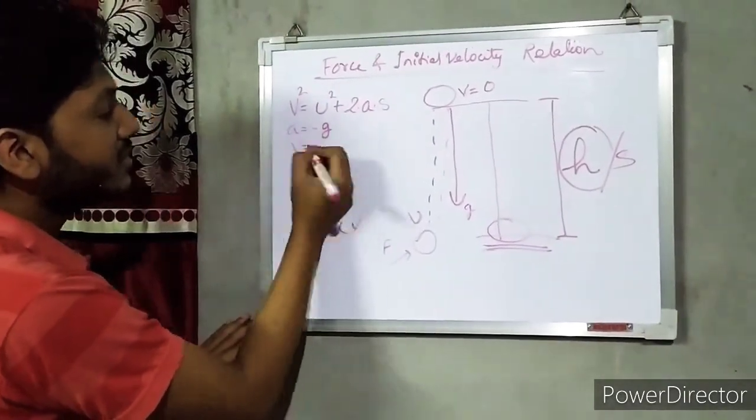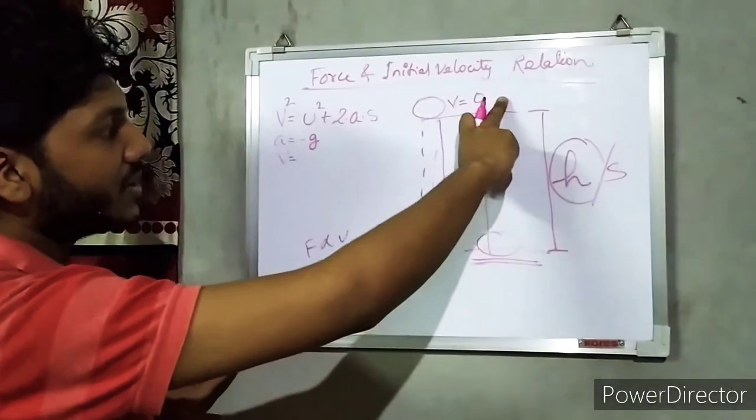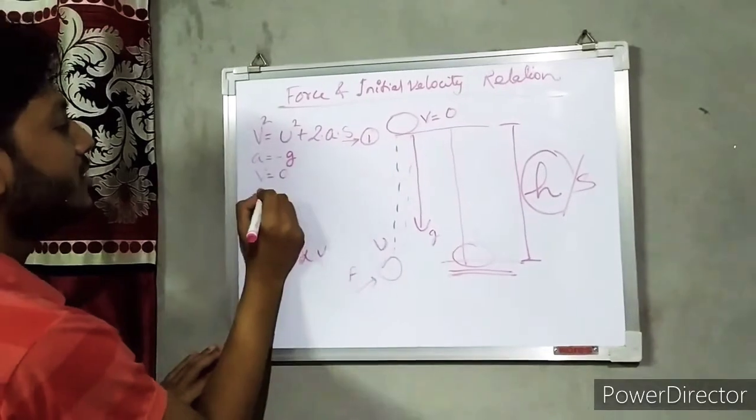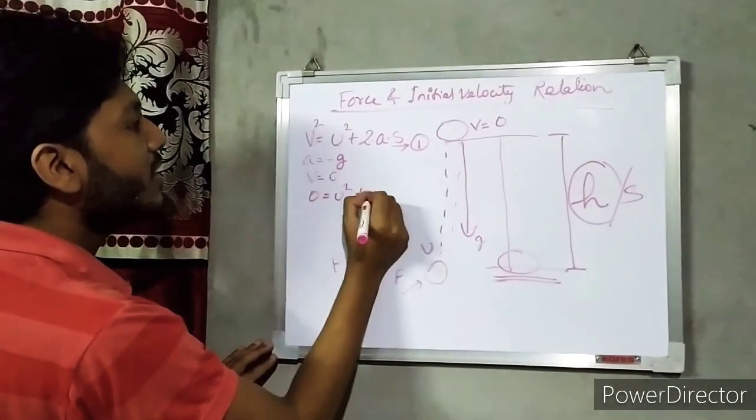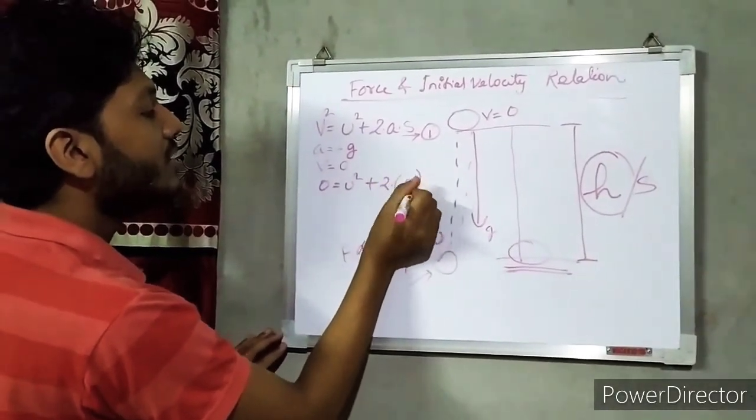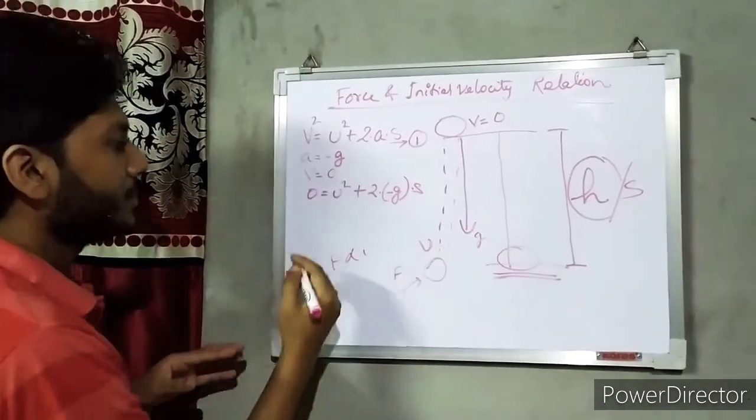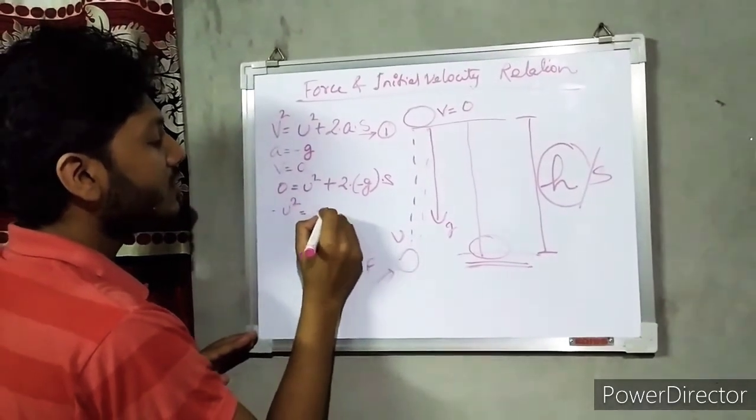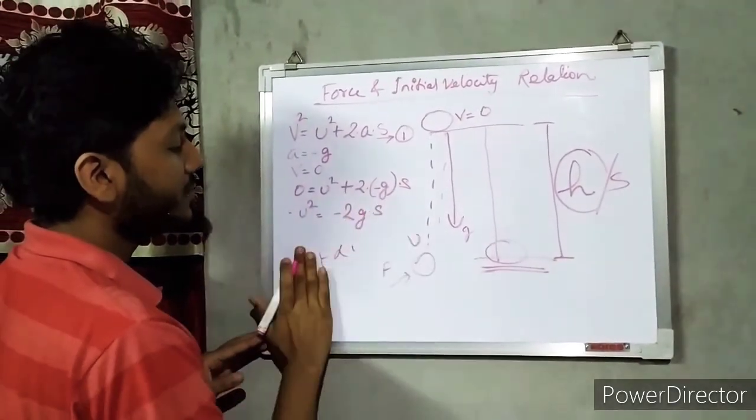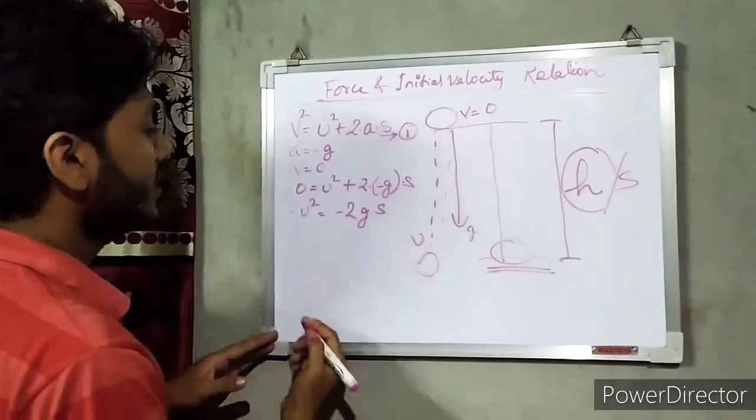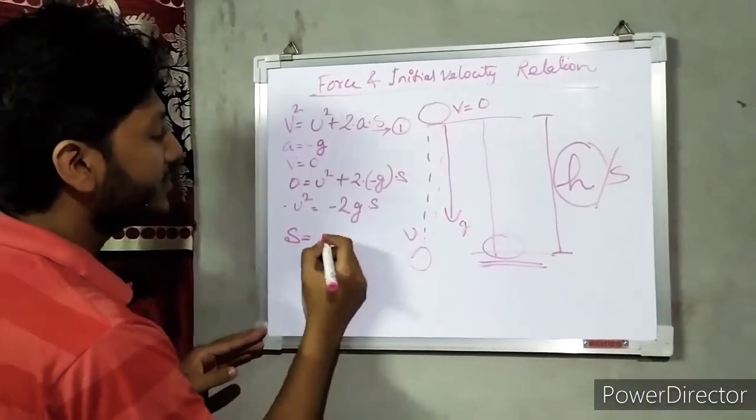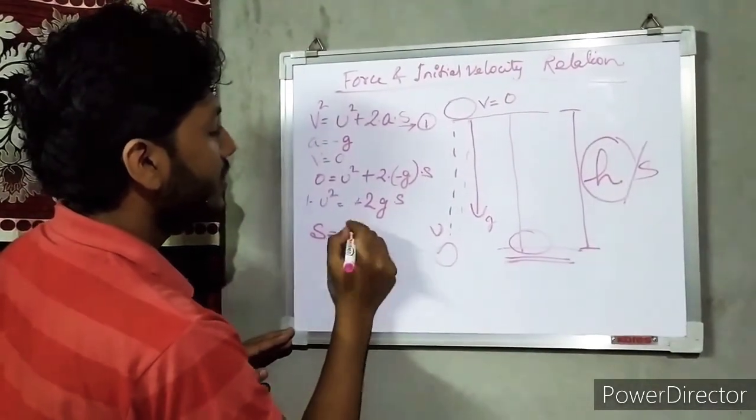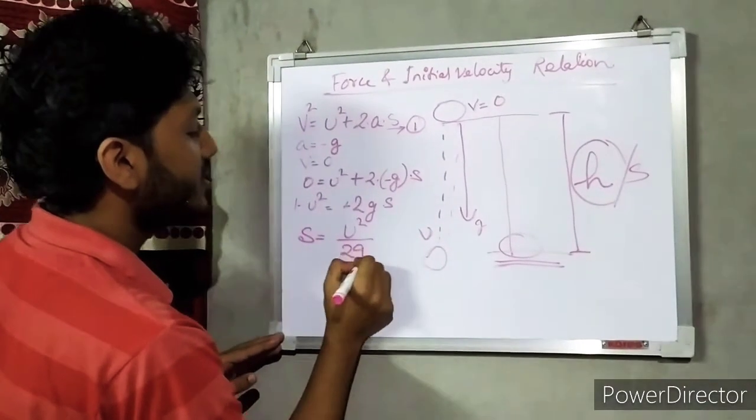At this point my final velocity becomes 0. So according to this equation, equation 1, 0 equals u squared plus 2 into minus g into s. So what is the value of this? It becomes minus u squared equals minus 2gs. What is the value of s, the displacement? The minus and minus get cancelled. s equals u squared by twice g.